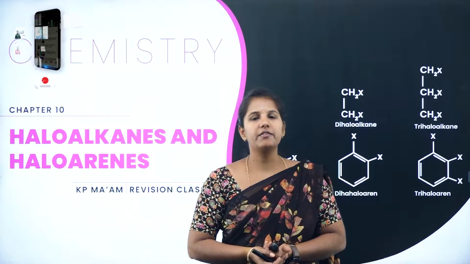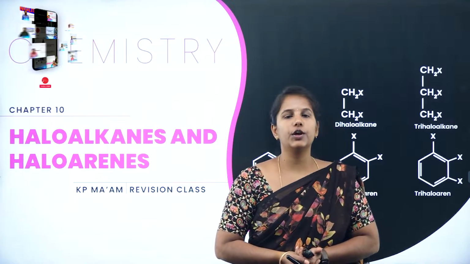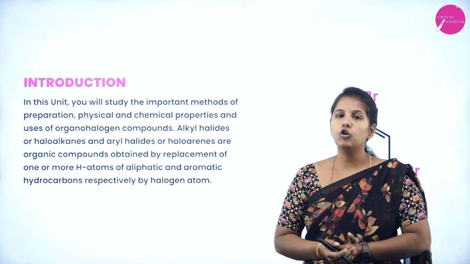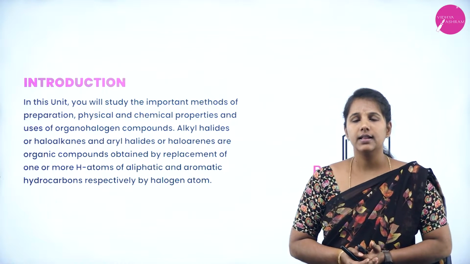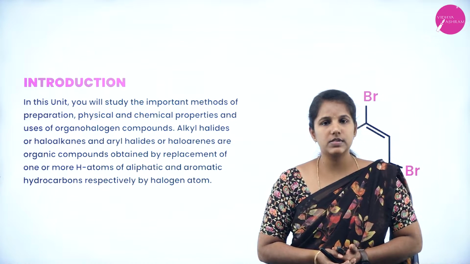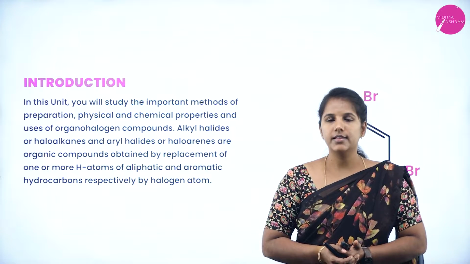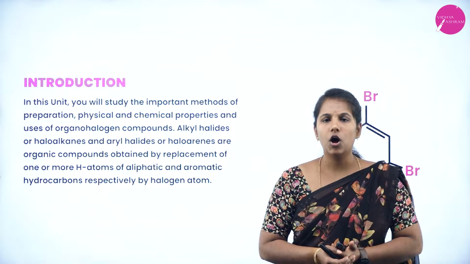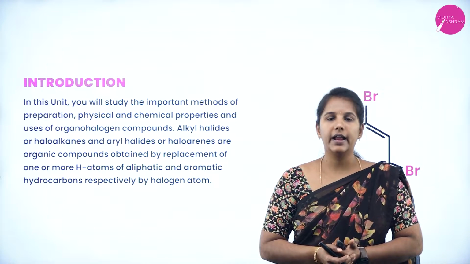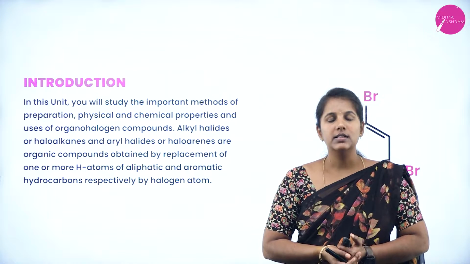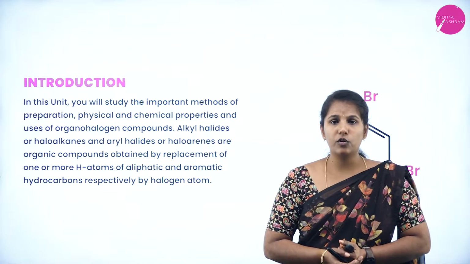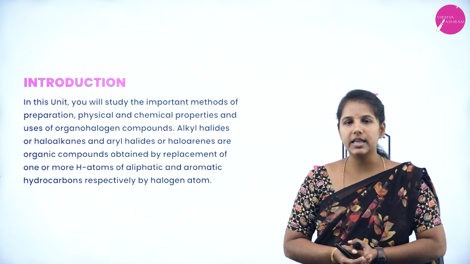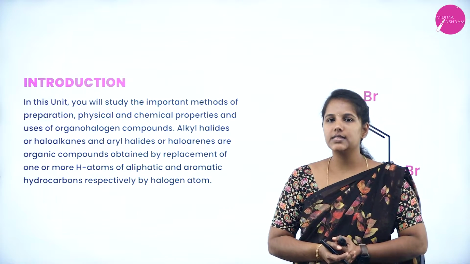My dear students, today we are going to start with the revision class for the Unit 10, Haloalkanes and Haloarenes. So this is a core unit in your second PUC. There are 4 core units in the second PUC chemistry, especially in the organic chemistry. That is haloalkanes and haloarenes, aldehydes, ketones and carboxylic acid, alcohols, phenols and ether, and lastly the amines. So these 4 chapters are very important for your CET as well as for your competitive exams. Let us see what is all about the haloalkanes and haloarenes.